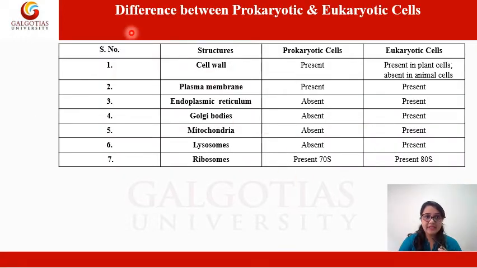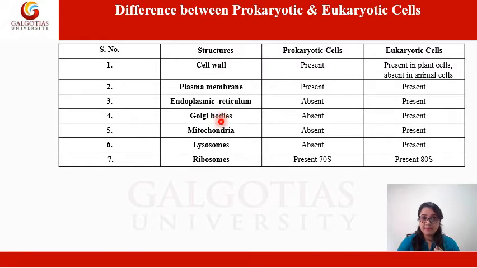So now, looking at the difference between the prokaryotic and the eukaryotic cells. Number one, structure. We'll be focusing on what is present and what is not present in both of them. The cell wall is present in prokaryotic cells. In eukaryotic cells, it is present in plant cells but absent in animal cells. Plasma membrane is present in both prokaryotic and eukaryotic cells. Endoplasmic reticulum is absent in prokaryotic cells, whereas present in eukaryotic cells.